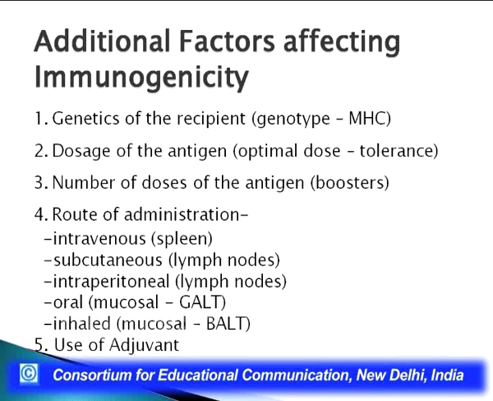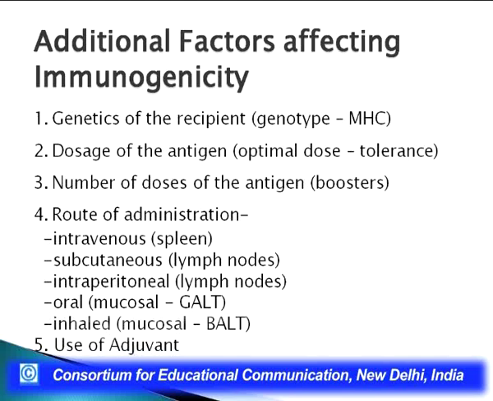Again, the number of dosages of the antigen, because once the antigen has got into the body, after a while it will be degraded or metabolized. Now, after the first dose has been given, whether this antigen is going to stay in the memory in the form of memory cells, or the antigen gets completely removed within a few hours, depends.